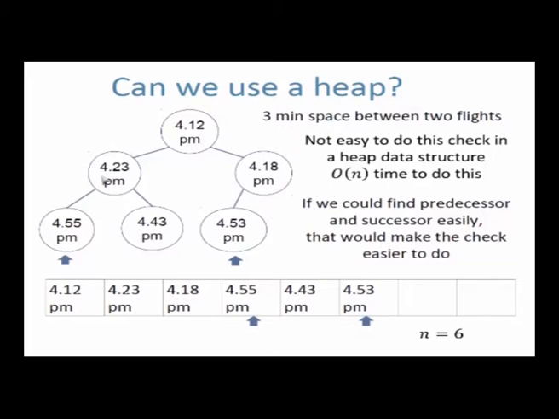4:18's successor is 4:23. 4:23's successor, or the time after that, is 4:43. 4:53's successor is 4:55. So if I could find the predecessor and successor of every node, then all I need to do basically is to check that the distance between a node and its successor and the distance between a node and its predecessor is at least 3. Then I am safe.